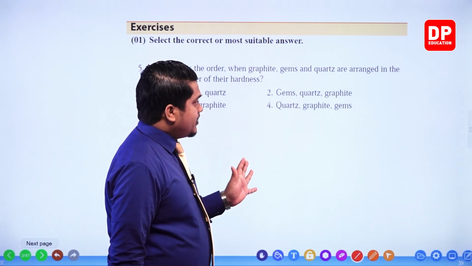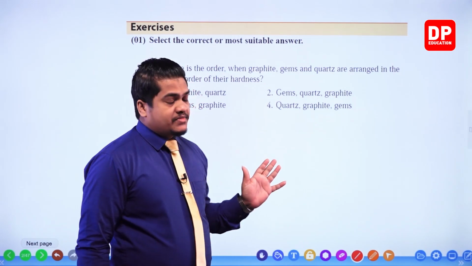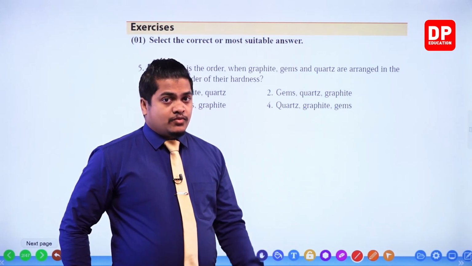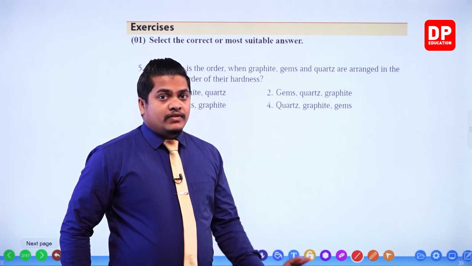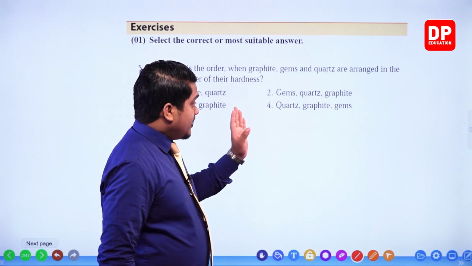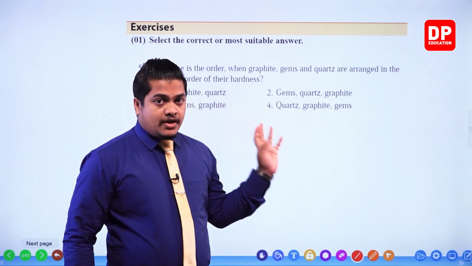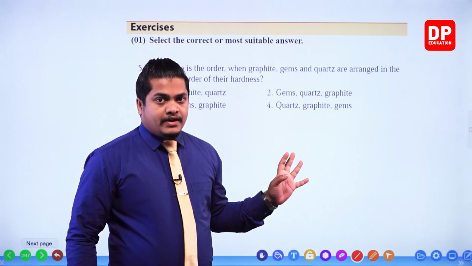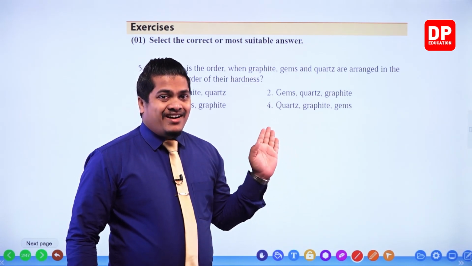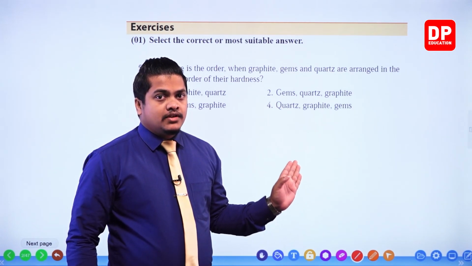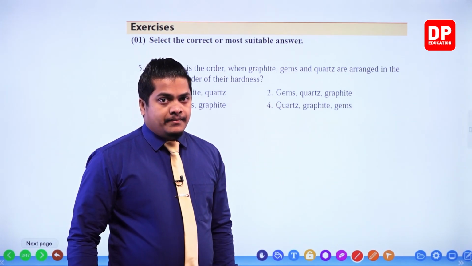However, you know that diamond and gems are the hardest materials. Out of that, diamond is the hardest one. Gems are somewhat lower than that. So according to the answers given here, gems should be the hardest of them all, and quartz should be in the middle.